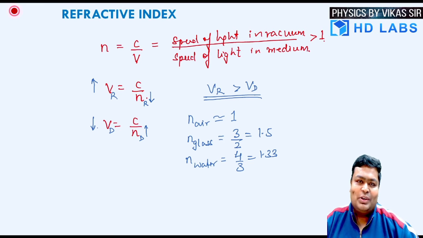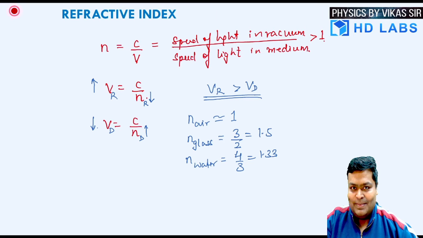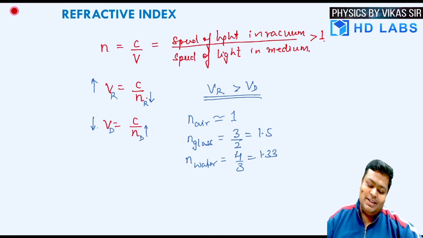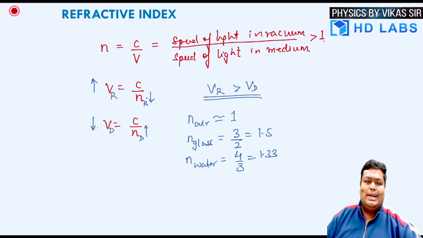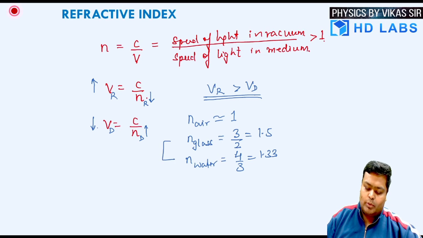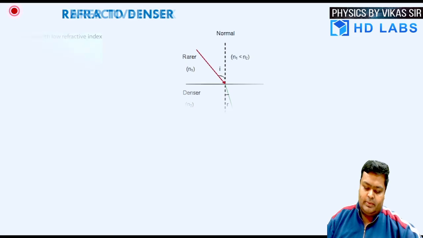So they are close to water. So the drops which come from our tears are water. Is it so? Looks like so. So we have understood the refractive index and we have understood that glass is denser than water. Why is it denser than water? Because the refractive index of glass is more than the refractive index of water.